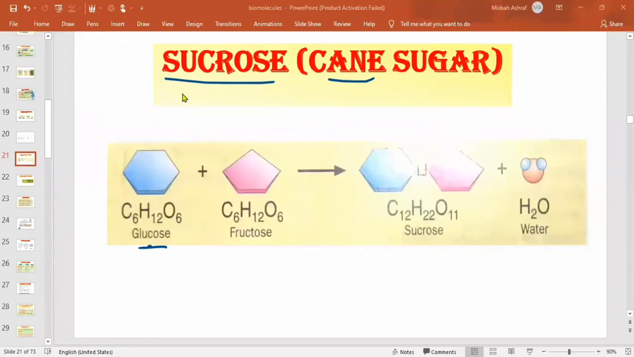ओके बेटा, सुक्रोज जो है, that is the next disaccharide, and sucrose is also known as cane sugar because it's present in the sugar cane. And here you can see it's made up of two monosaccharides. Which monosaccharides are present in sucrose? One is the glucose and the other is the fructose.